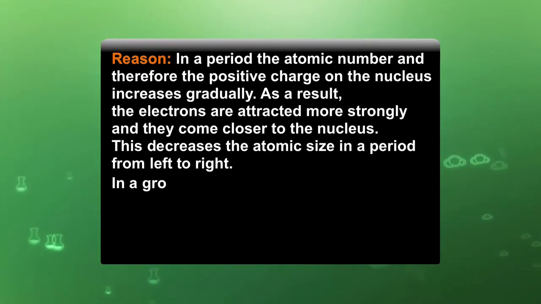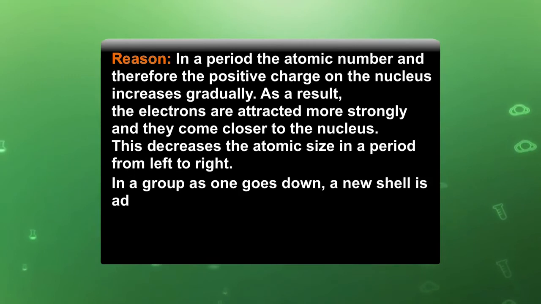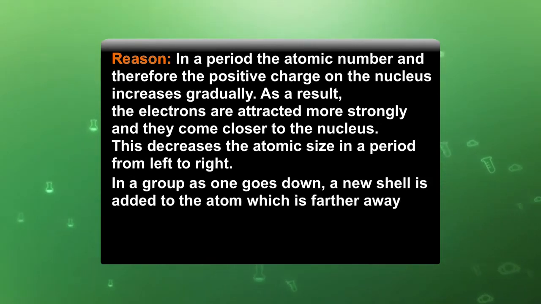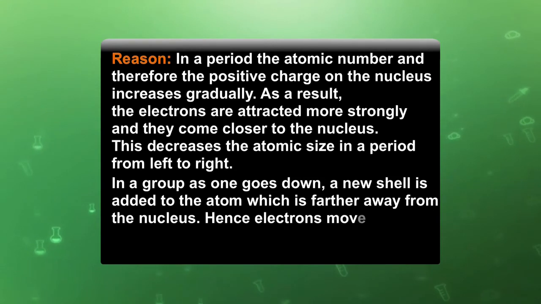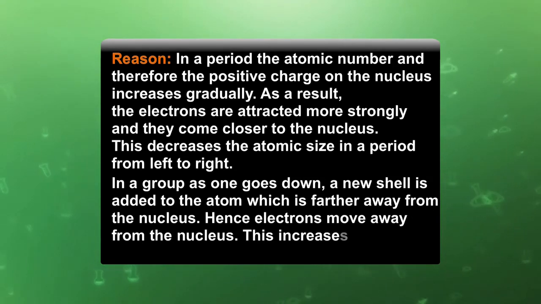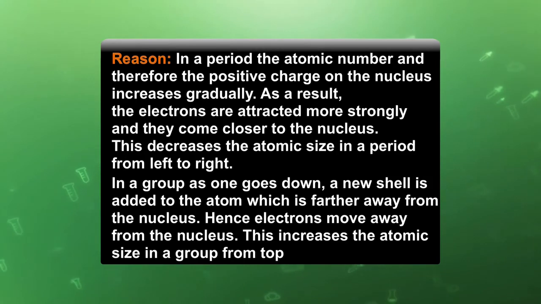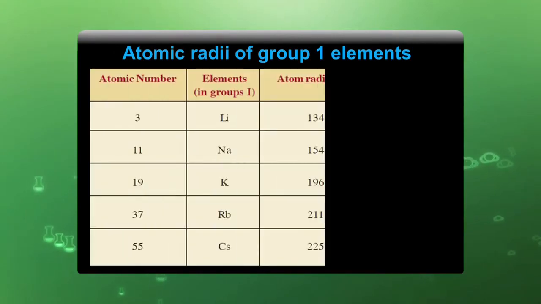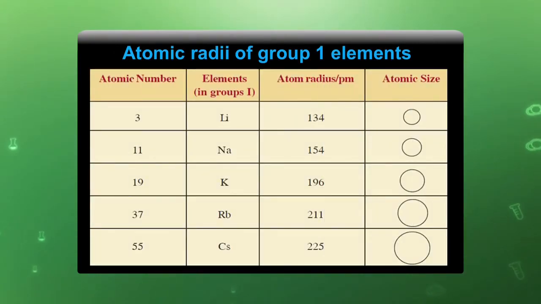In a group, as one goes down, a new shell is added to the atom which is farther away from the nucleus. Hence, electrons move away from the nucleus. This increases the atomic size in a group from top to bottom. This table shows the regular increase of atomic size of elements in the first group, from lithium to cesium. So, we can say here that as we move from lithium to cesium, atomic size increases. Reason: there is a regular increase in the number of shells.